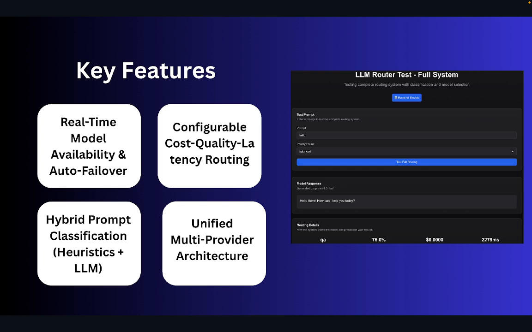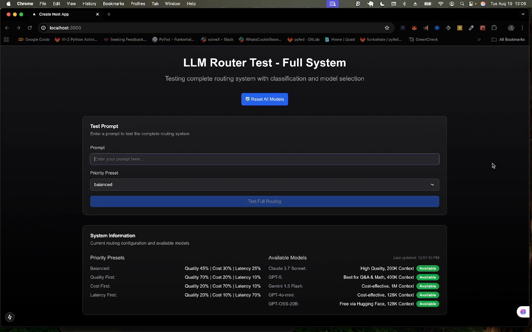So let's go to the app and test things out. This is how it looks. You can see the models I have: Sonnet 3.7, we have ChatGPT 5, we have Gemini 1.5, we have 4o. This is the classification; actually, it's also a model itself. It classifies and still uses itself to run the prompt. Then we have the newest open source model.